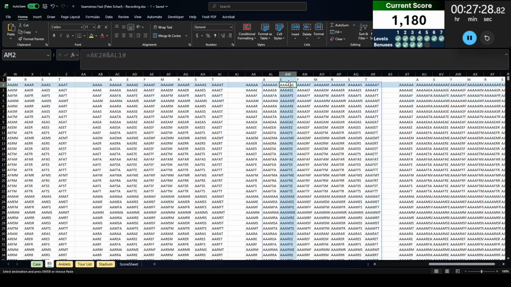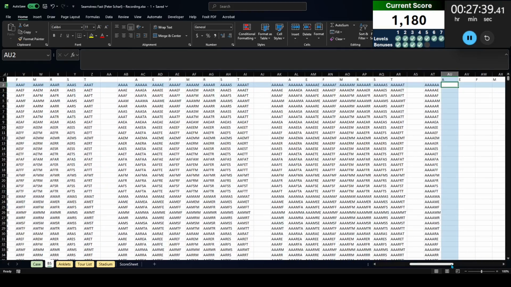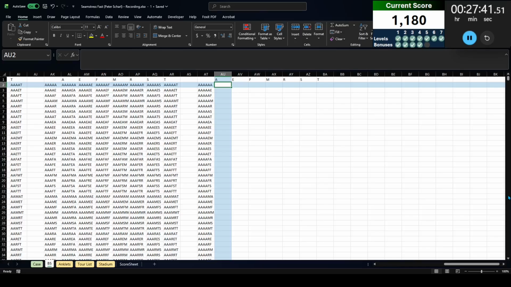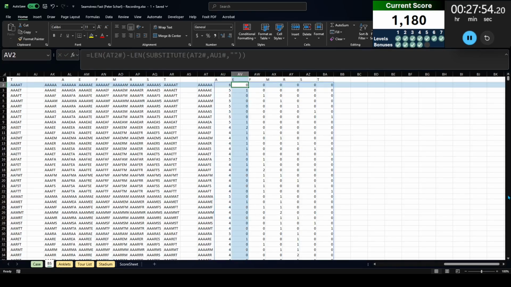Now the thing is, these are all the letter combinations with repetition. So this is 6 A's, but we're told that we can use each one only once. So instead, what I'm going to do here is count how much of each of the letters is contained within them. This is done by a nice length substitute combination. So the length of all these minus the length of substitute from all these letters here, replace them with blank. So that tells me how much of each letter is in there. So we have 6 A's and nothing of anything else.